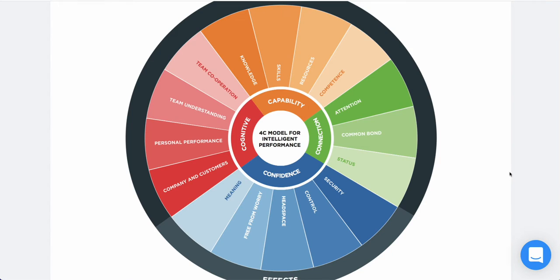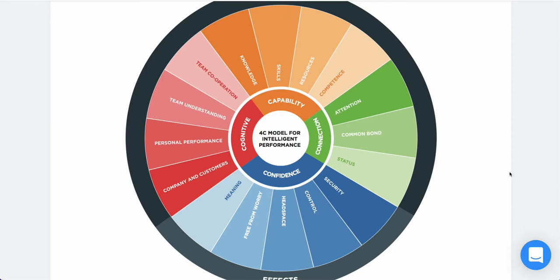All things that we need in the workplace to function, feel productive, feel engaged. The survey asks one question for each of these areas, and we then ask some follow-up questions in the areas an individual scores lowest. So first, in the red areas, we look at the connection to the company and their customers. Do they understand how others are benefiting from their work? Then we want to know if they understand their personal performance expectations and have a clear understanding of what they're supposed to be doing. Do they feel the team understand each other and are working towards the same goals?